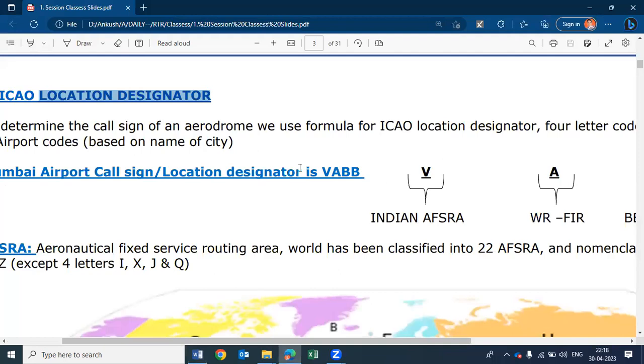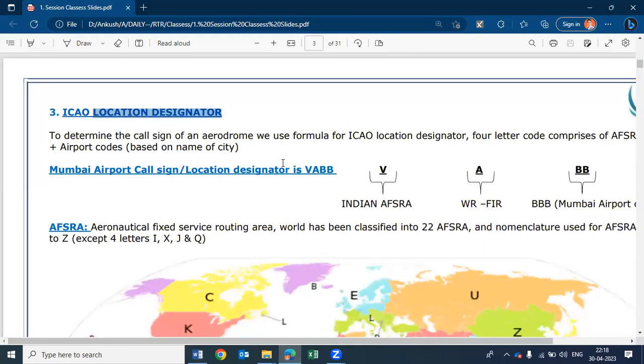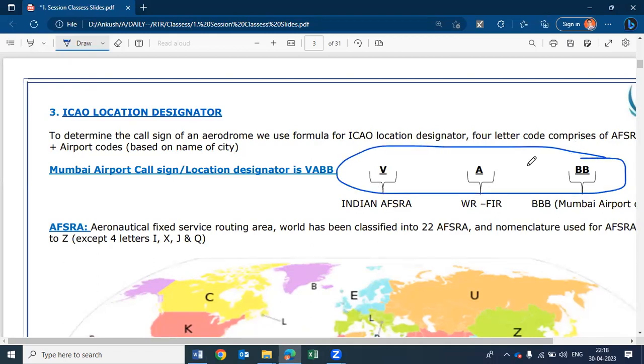We are going to break it down with an example that will be more suitable for you to understand. We'll take an example of the airport Mumbai. The airport code for Mumbai is Victor Alpha Bravo Bravo.